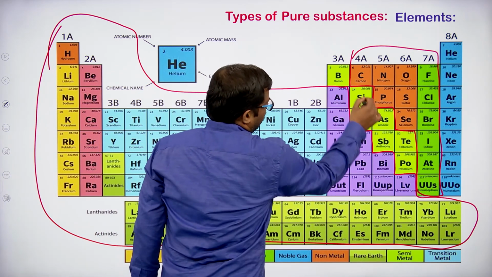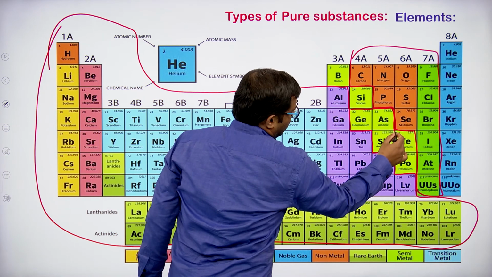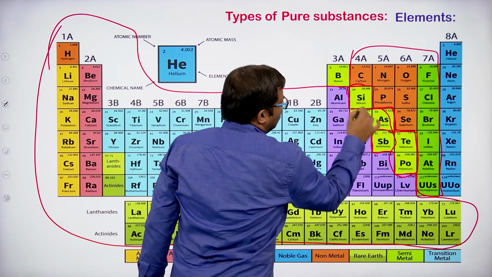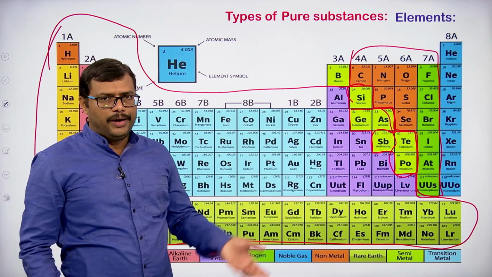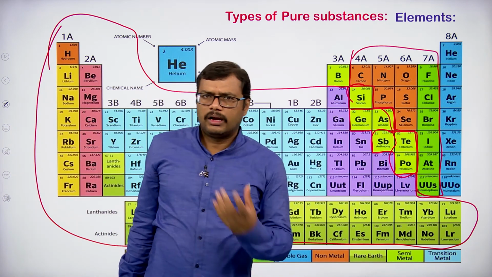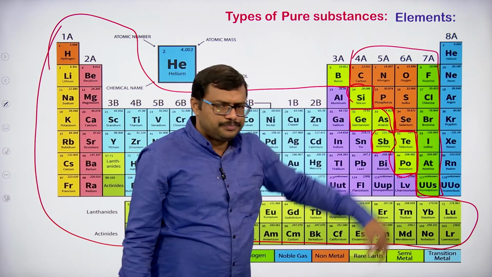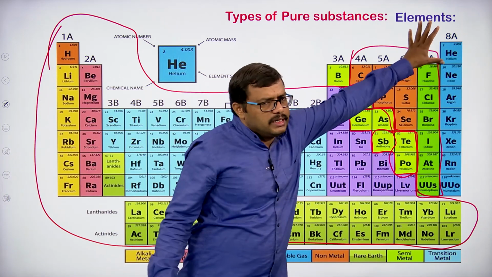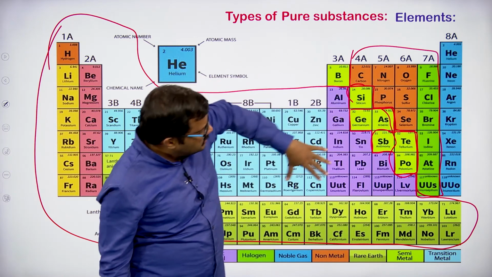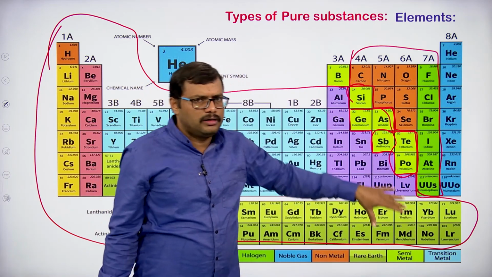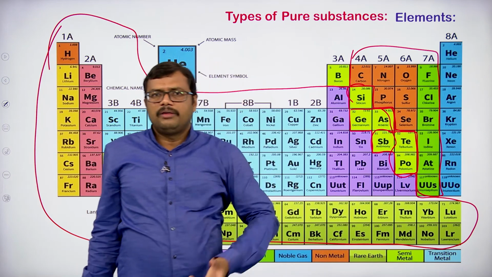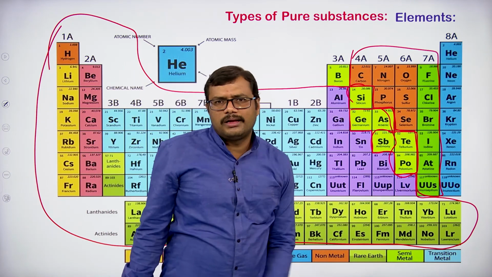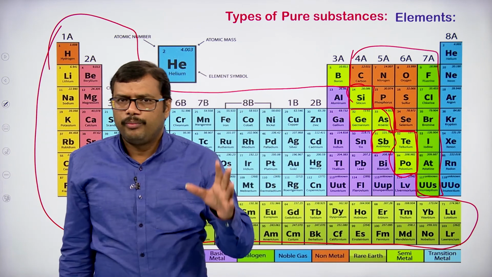Here you can observe germanium, arsenic, antimony, tellurium, polonium, sorry, these are all metalloids. In between metals and non-metals we have one area where the elements exhibit the properties of metals as well as non-metals, so they are considered metalloids.